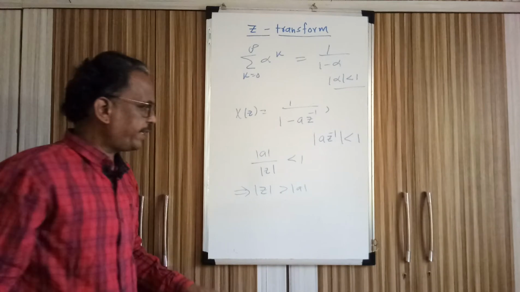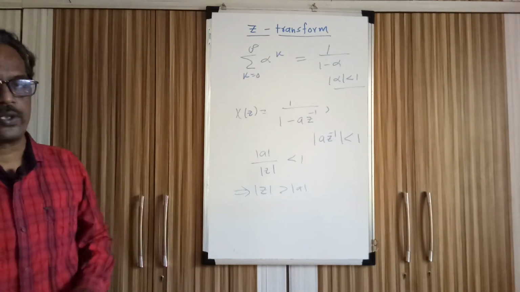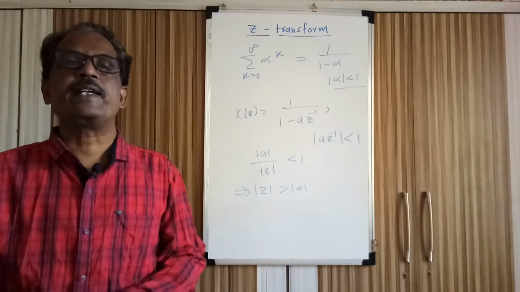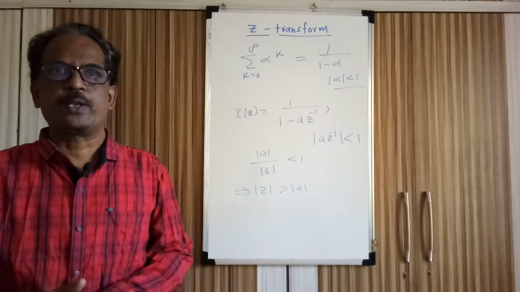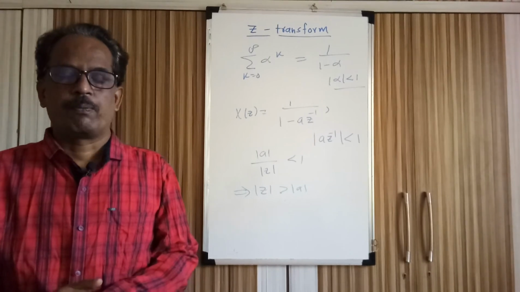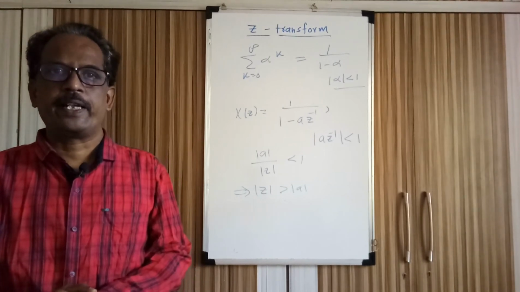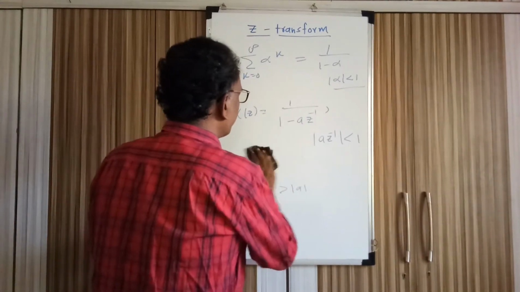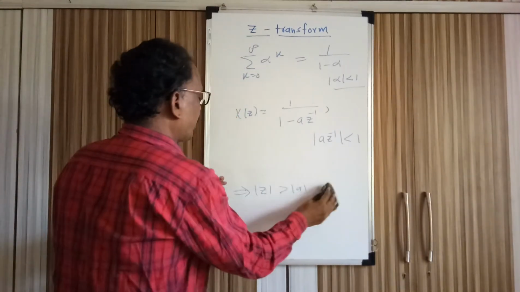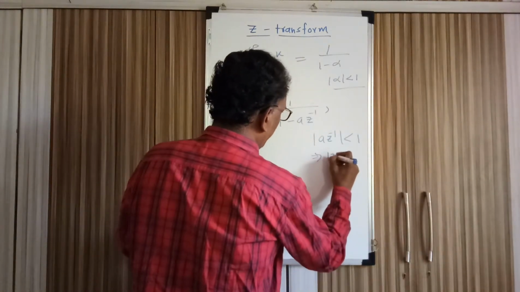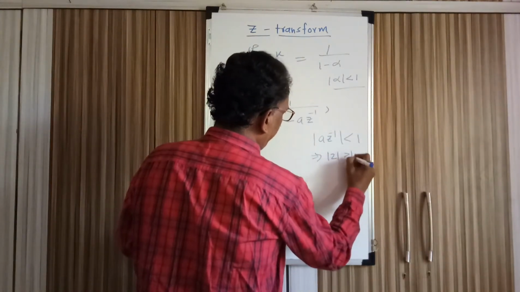So what it is saying is the Z transform exists. There is no issue about existence of the Z transform. The only thing is that mod of Z should be greater than a. For all values of Z with mod of Z greater than a, the Z transform exists. So if a is 2, the Z transform exists for all values of Z greater than 2. So here, mod of Z is greater than a.